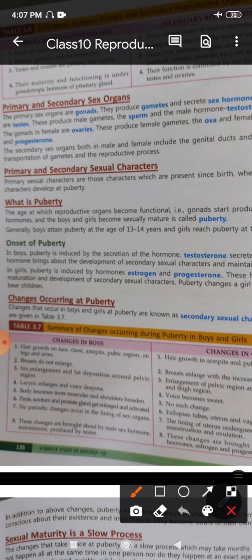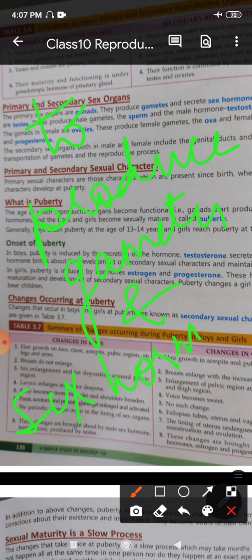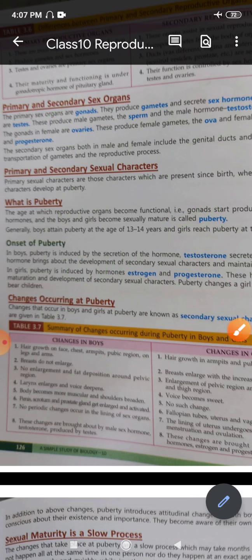Becoming functional means to produce the gametes and the sex hormones, right? That is the meaning of the reproductive organs becoming functional. Becoming functional means now the gonads are able to produce gametes and to secrete hormones, not till before that, right?